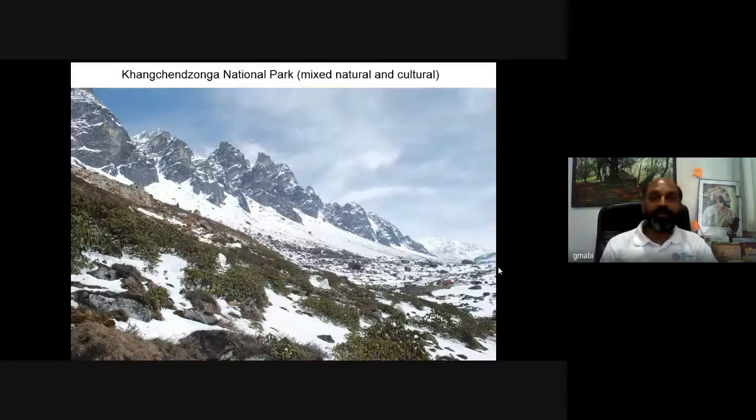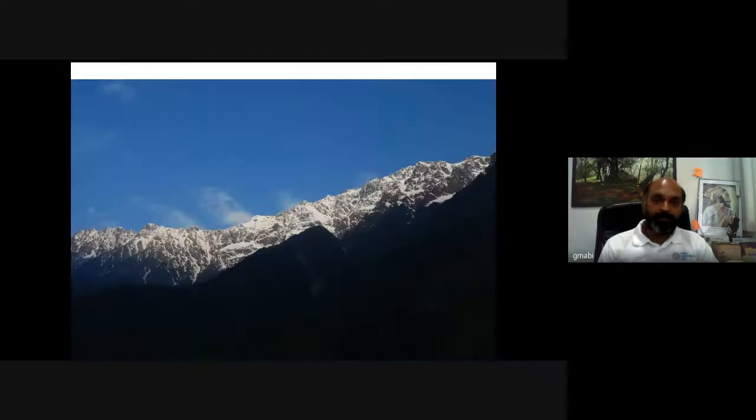Then we have Kanchenjunga National Park. You can see it is above the tree line, and there are snowy peaks. You can see there is a vegetation of rhododendron, which is very unique. This is Rhododendron anthopogon, which grows at that particular altitude, which is very unique. And one can study this ecosystem elaborately to understand the uniqueness of these trees. And these are some of the snowy peaks from that region.